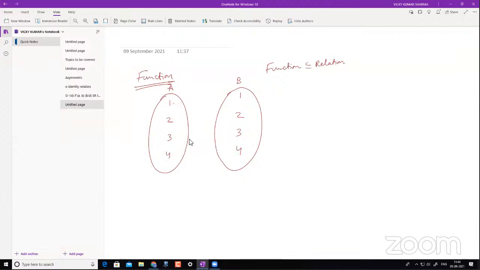So there are two conditions, and I'll mention these conditions here. You pay attention to this. First condition is all elements of set A should have an image, a unique image.